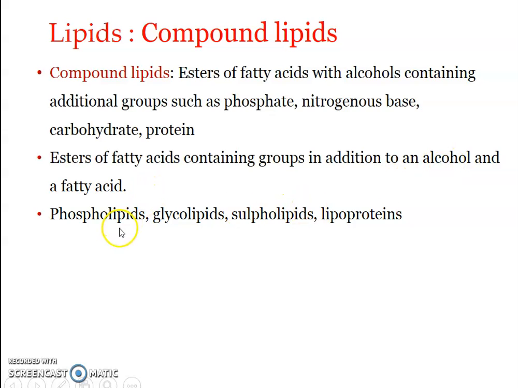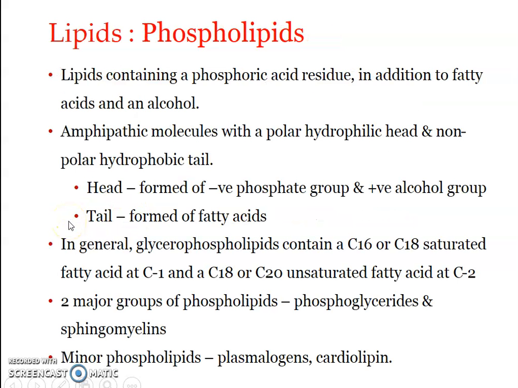So it could be a phospholipid, wherein they have fatty acid, alcohol plus a phosphate group. Glycolipid, where it is fatty acid, alcohol plus carbohydrate. Likewise we have different kinds: phospholipid, glycolipid, sulfolipid, lipoproteins, etc. We will be learning in detail more about phospholipids. So what are phospholipids?